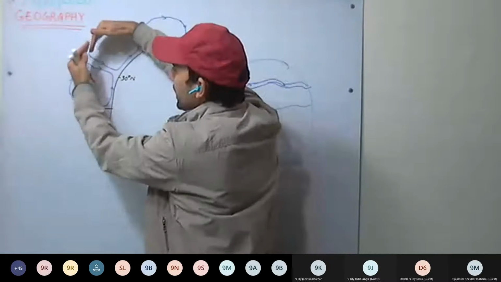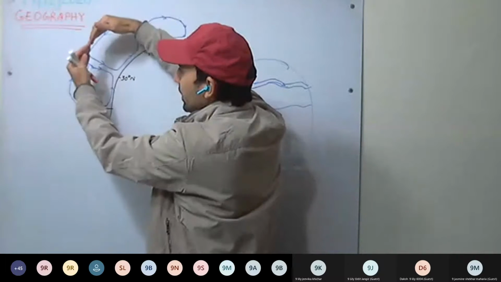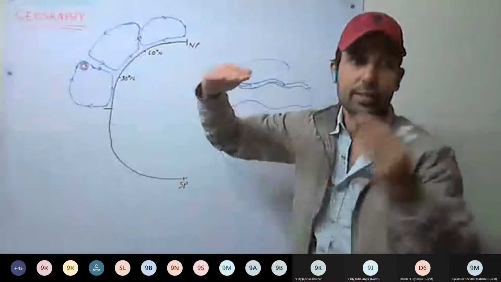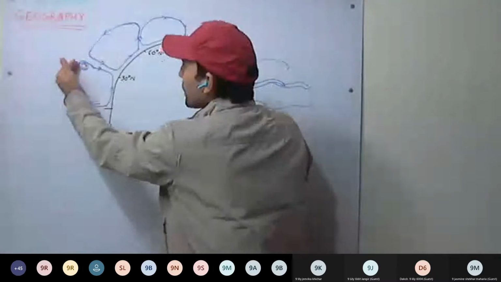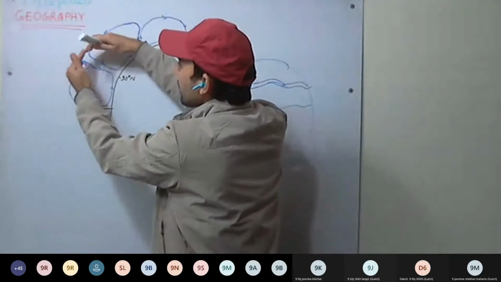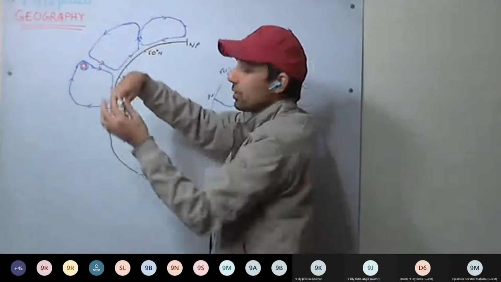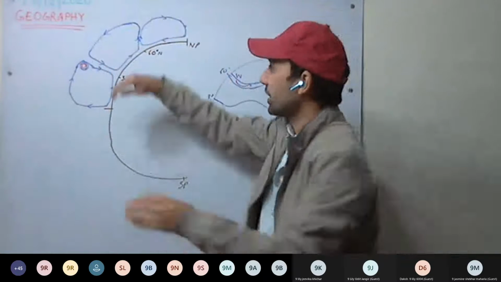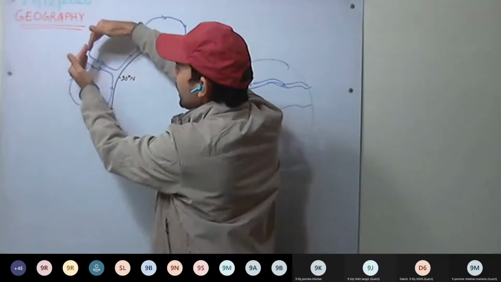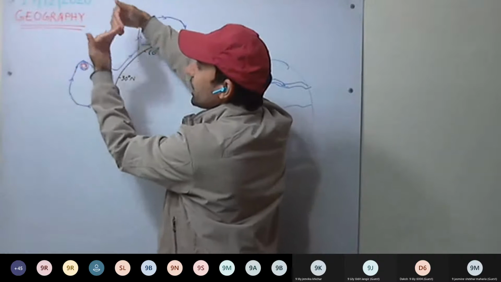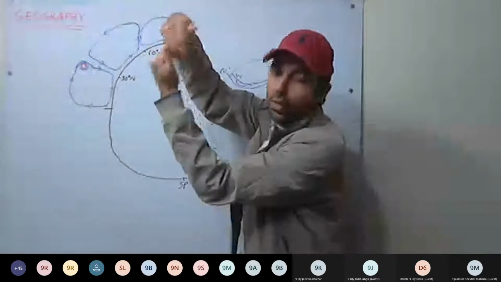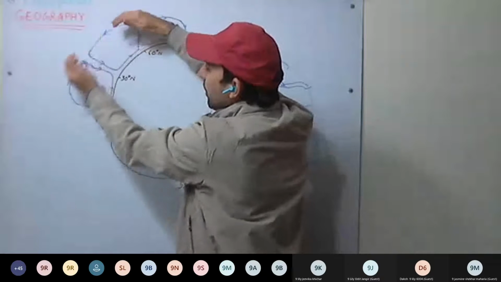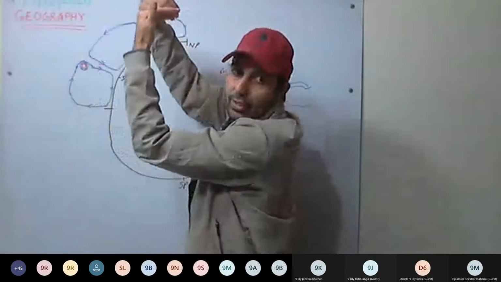As these two airs meet, rather than air flowing from low pressure to high pressure, they are diverted in this fashion. So how will the air get diverted? These two airs meet, low and dense, and these two airs move along the boundary now. Not from here to here, but they move along the boundary.